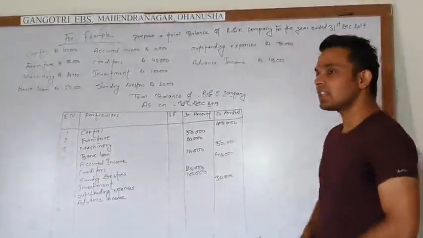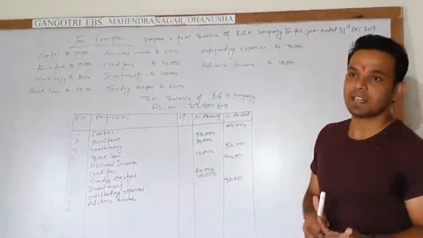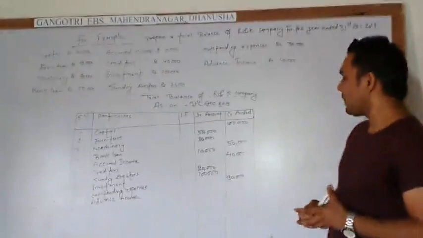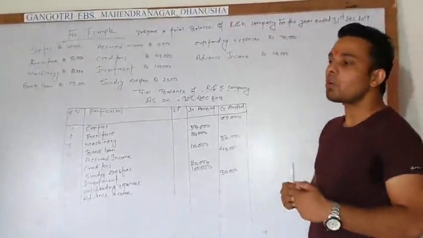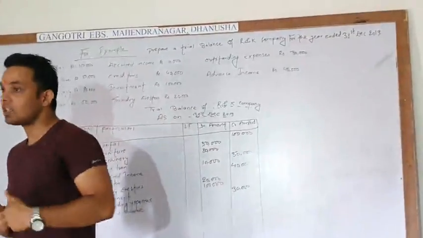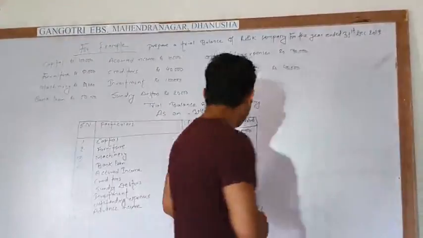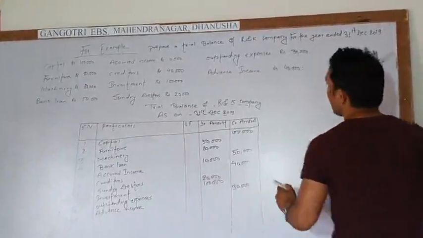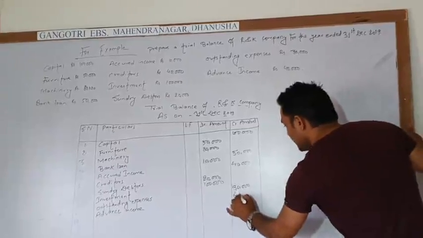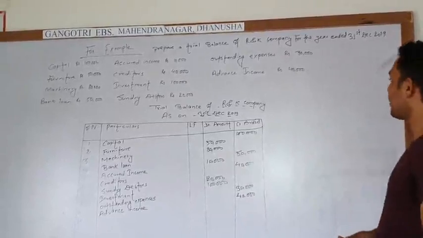And that is advance income. Advance income means that before providing goods or service, if we receive the amount, that is called advance income. So that is our liability, and liabilities go on the credit side. The amount is 40,000. This way we write the amounts on the debit and credit sides.